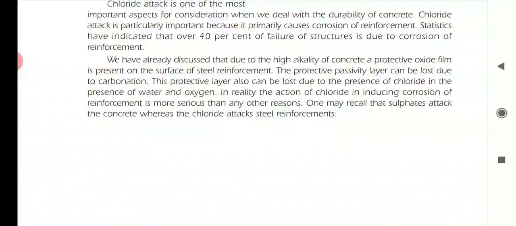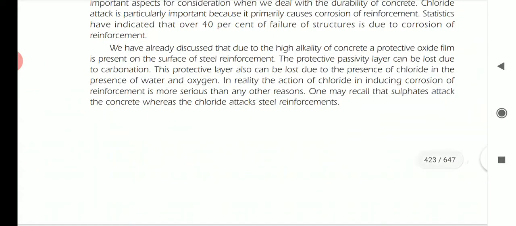In reality, the action of chloride in inducing corrosion of reinforcement is more serious than any other reason. One may recall sulfate attack in the concrete, whereas chloride attack is in the steel reinforcement.